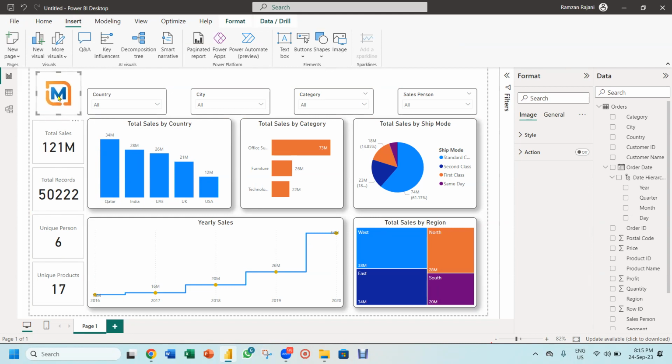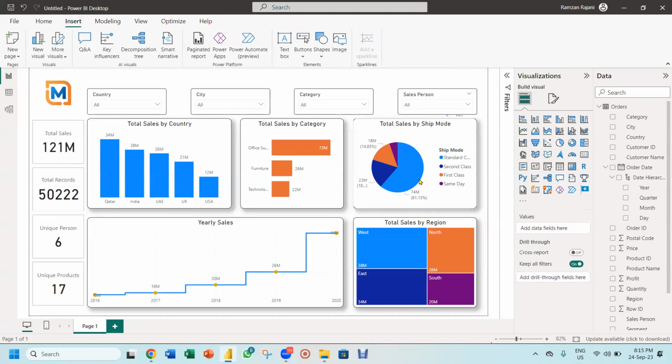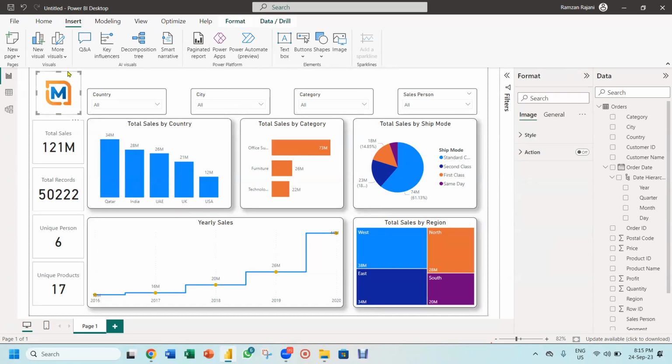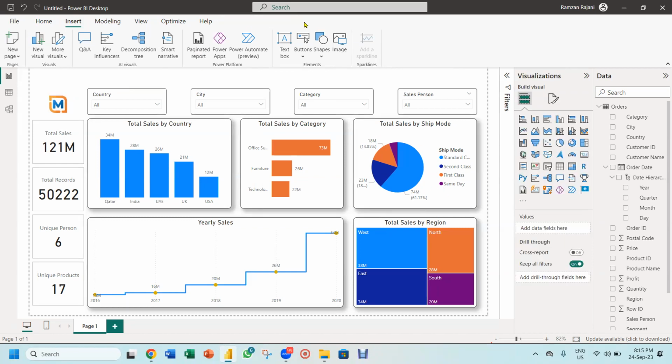Yes, wait, we will make the company heading also. Okay. So this became nice. Now I want to create the company heading on the top. Let's make this little small now. Okay. Yeah, I think this is good to go. Now, to create this, you have a text box.